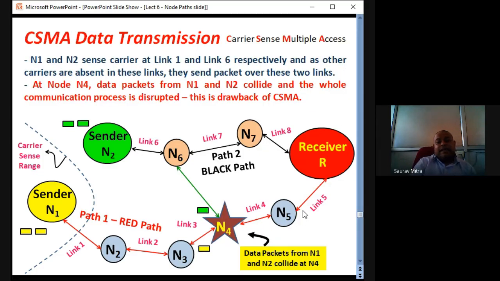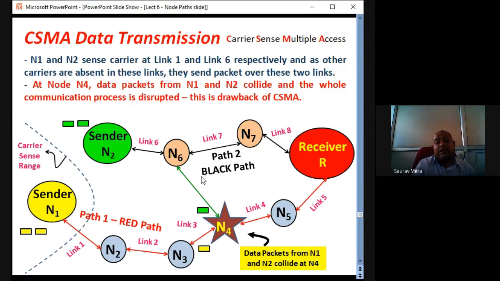Take the next type. What is the difference? The difference is I have connected this N4. So N4, N3, N5 are all the same kind of node. As a collision happens here, I have shown the symbol of collision, a plus kind of thing. Here I have kept an extra path. Here I have generated a link between this black path and red path.